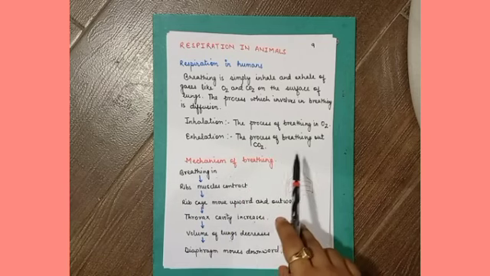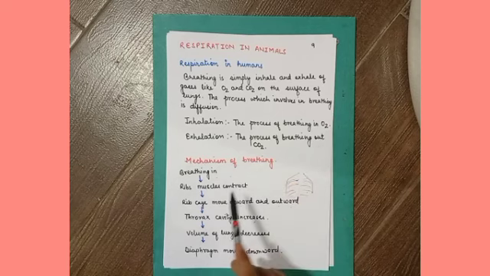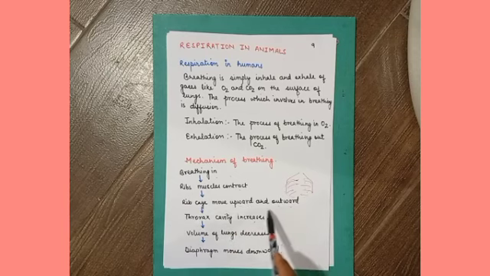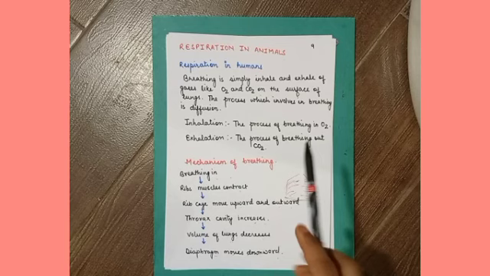Actually, after inhalation, when the oxygen enters inside the body, rib muscles contract and the rib cage moves upward and outward. The cavity in which the lungs are present increases and the volume of the lungs decreases. The diaphragm, the partition of the thorax cavity, moves downward in case of inhalation.